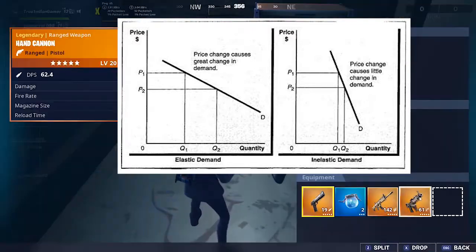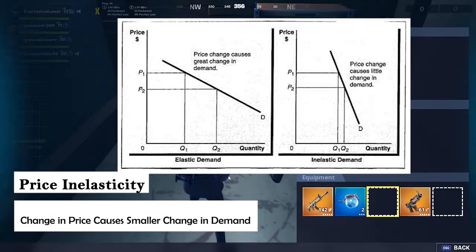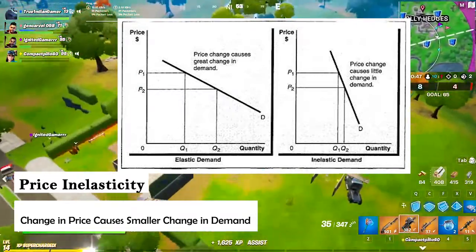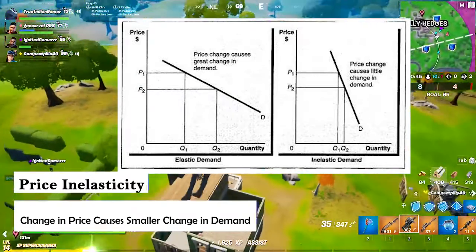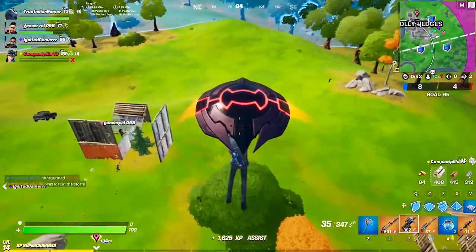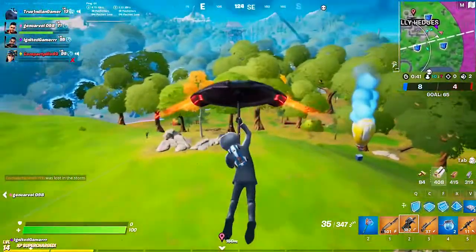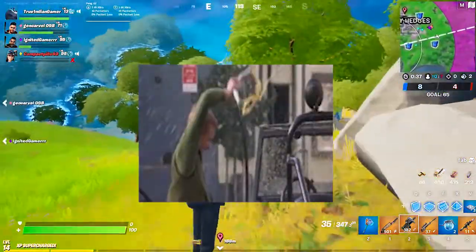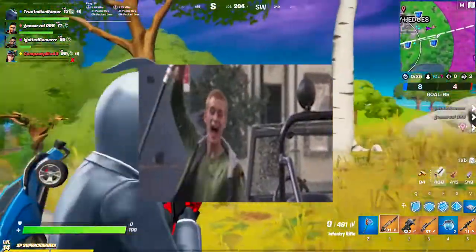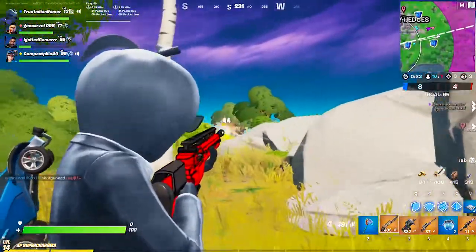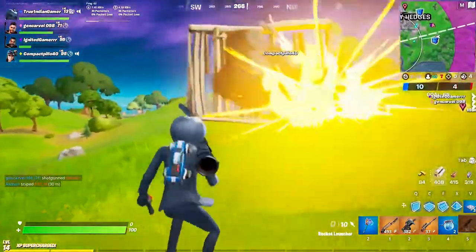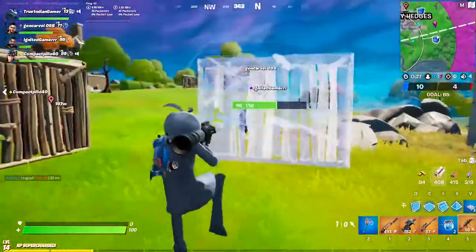Price inelasticity. If a price change causes a relatively small change in the quantity demanded, then demand is said to be price inelastic. That is, buyers are not highly responsive to changes in price. For example, if the price of petrol increases aggressively, it is unlikely to affect the demand seriously by its users because petrol has no substitute and it has less price elasticity.